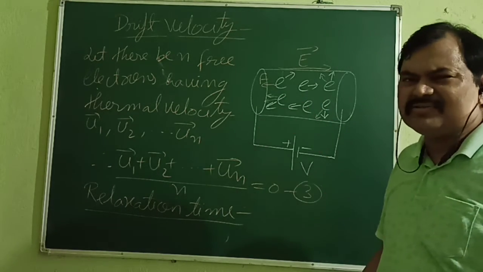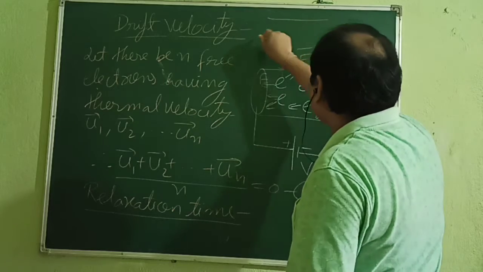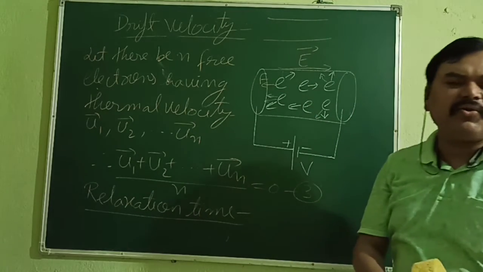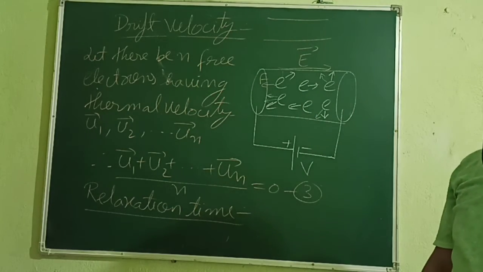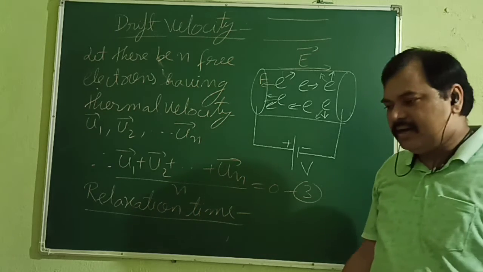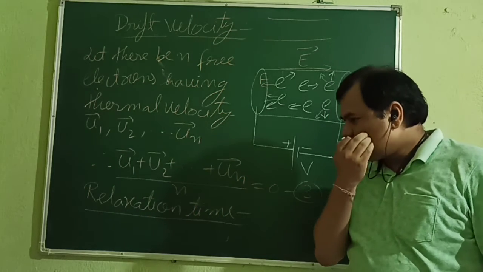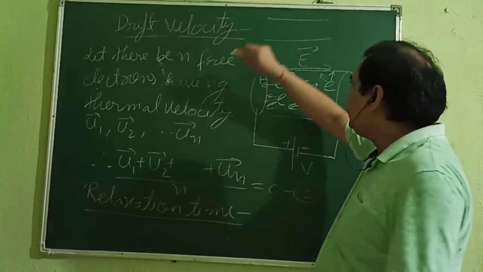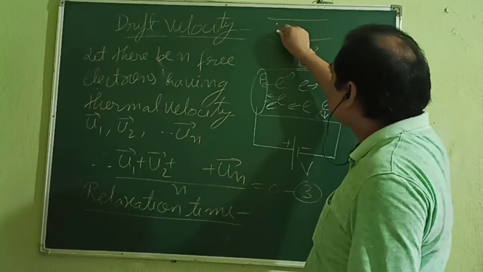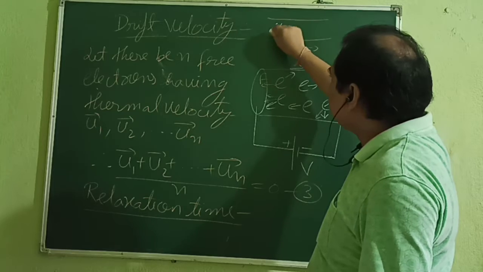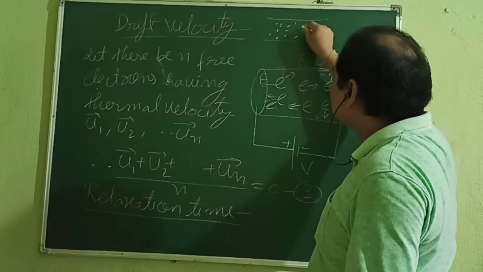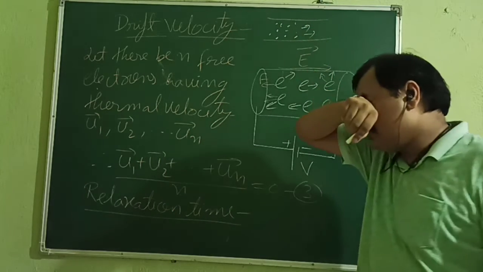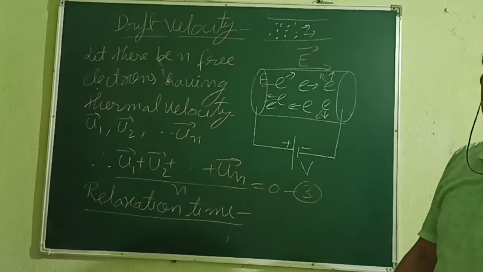Take the example of a very narrow corridor in a school. Lots of children are there, and I am representing them by points. They all start running, and they all want to reach the gate of the school first. So what will happen?